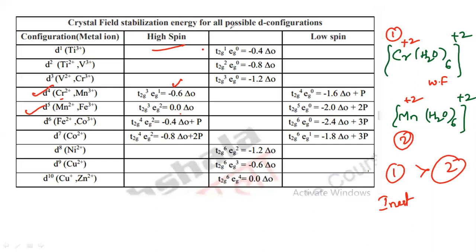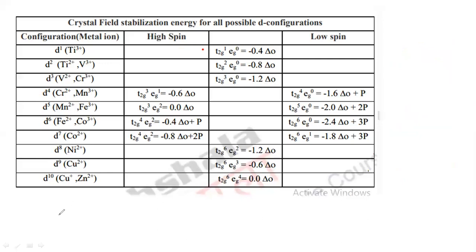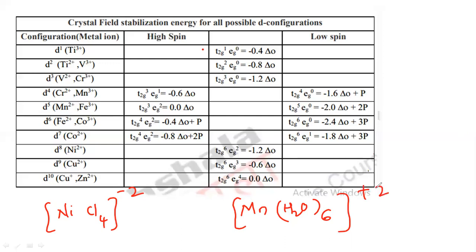So let us understand many such examples. You can take many such examples like nickel, or you can take nickel Cl4 2-. So this is one of the complexes. And let us take any other complex like manganese water molecule, I will take 6 and plus 2 here. So nickel with plus 2, manganese plus 2. This is a weak field complex and this is also a weak field complex.